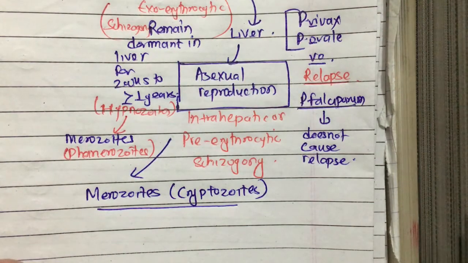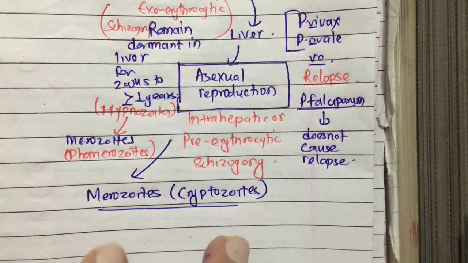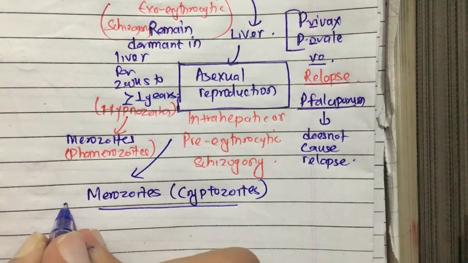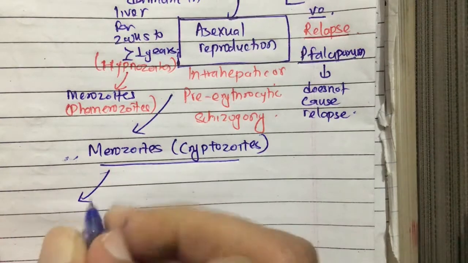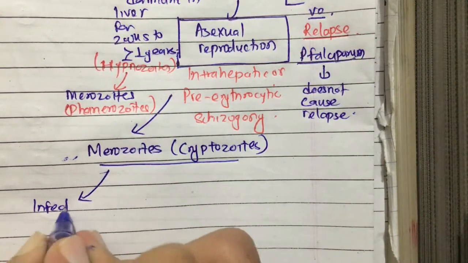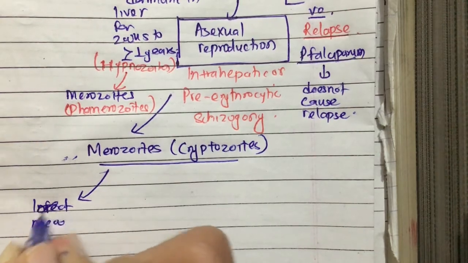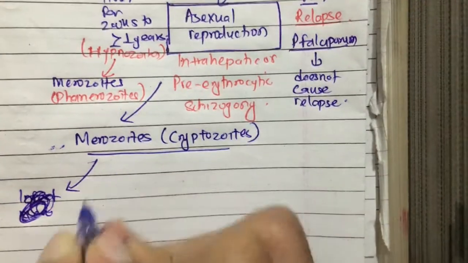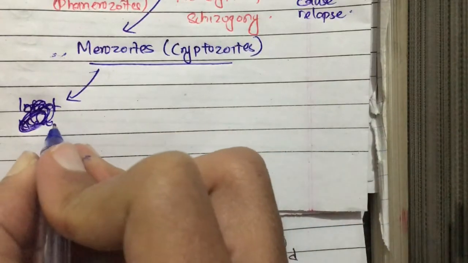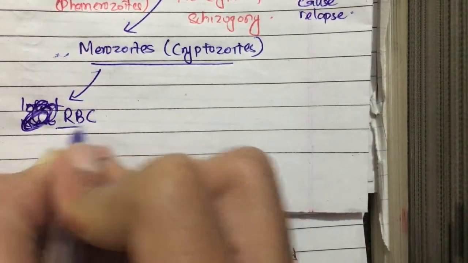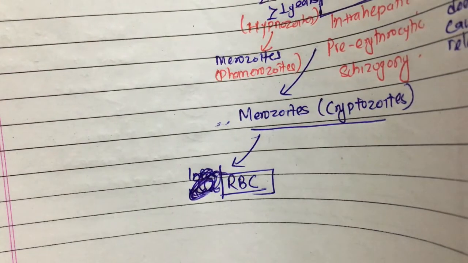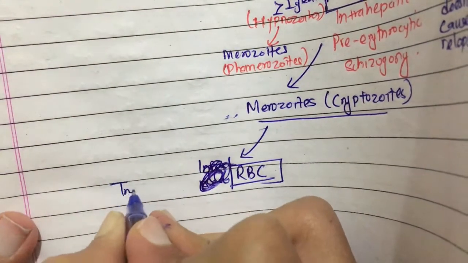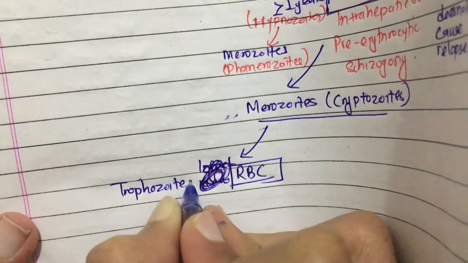These cryptozoites or merozoites which are released now infect the RBCs in the circulation, and these RBCs are known as trophozoites.